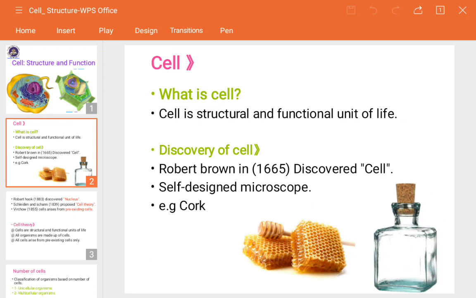His intention was to tell us how the cell actually looks. He did not discover any of the other things present inside the cells. He only focused on discovering how the cell appears from outside. So what he did, he used the cork of a bottle. You can see the bottle, the upper part made up of wood that acts as the cap, which is called a cork.